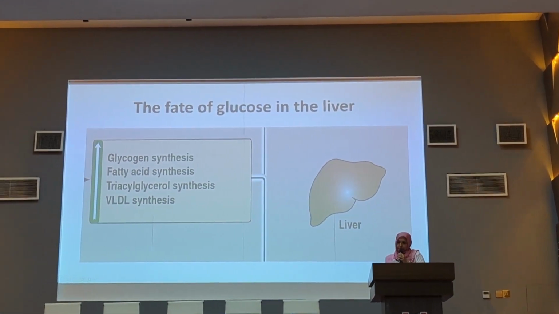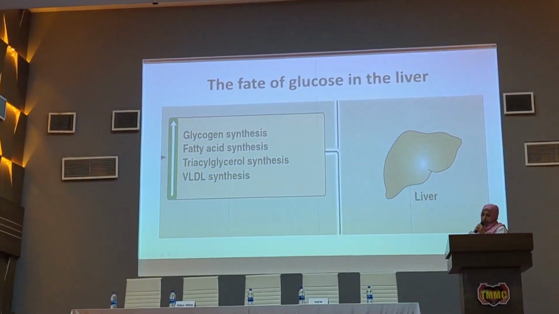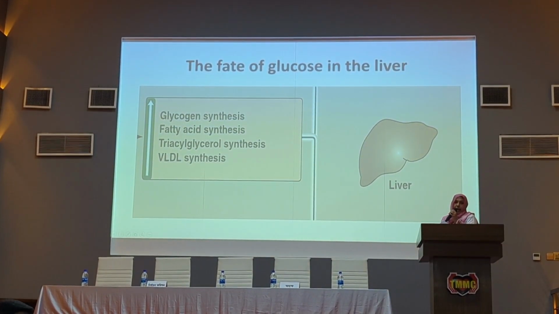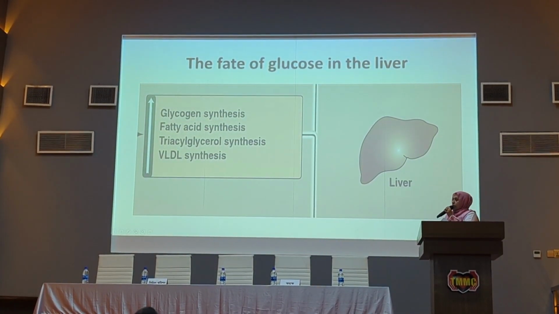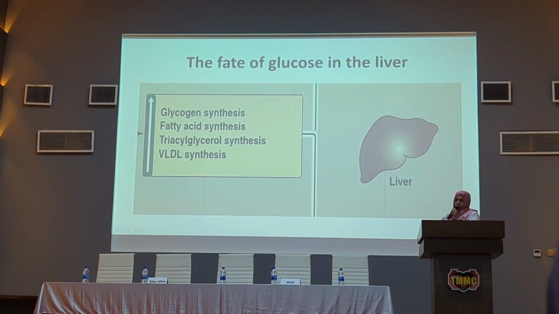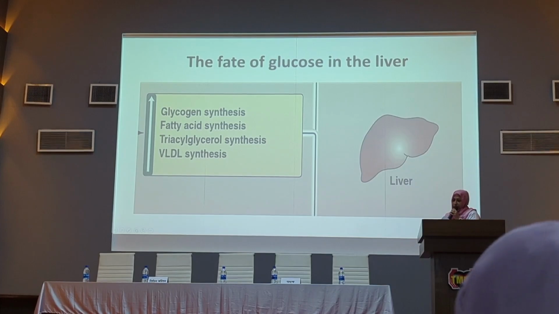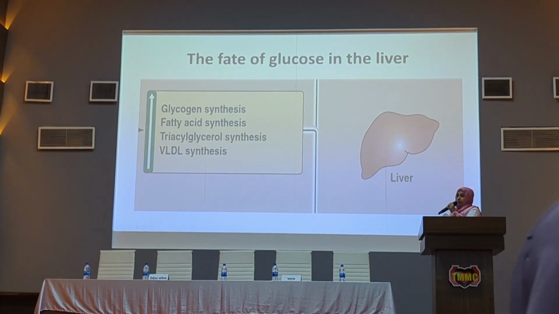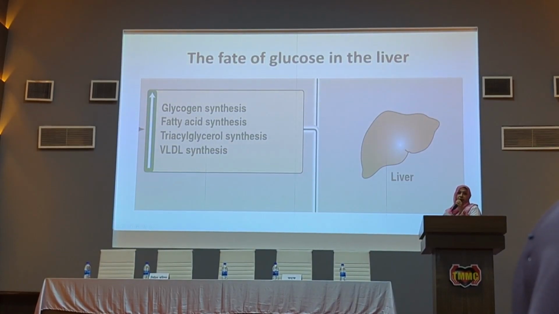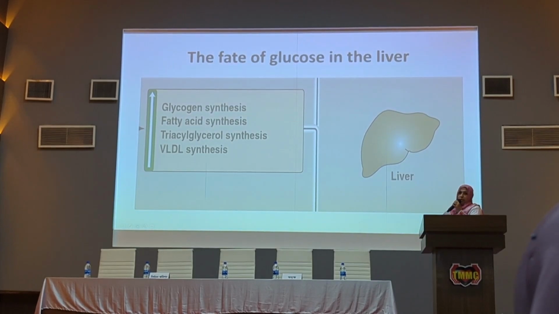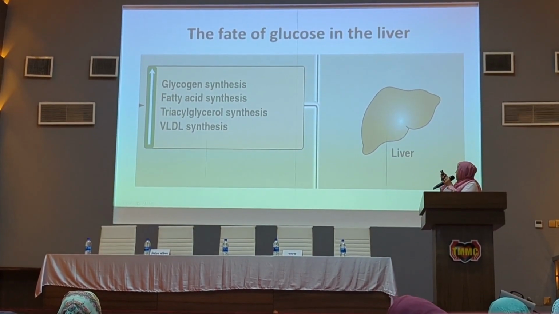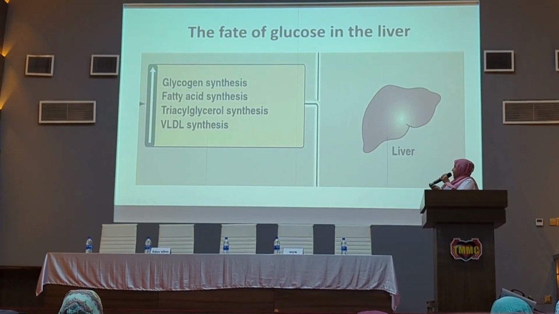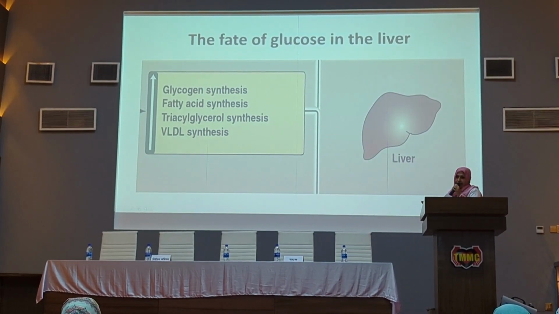Now, this is the fate of the glucose in the liver. Here, glucose is oxidized to meet the immediate energy needs of the liver, and excess glucose is stored in the liver as liver glycogen. Excess glucose is also converted to fatty acid and glycerol moiety that helps in the synthesis of fat in the form of triacylglycerol. This excess triacylglycerol is released in the blood in the form of very low density lipoprotein. That's why in this metabolic fate, glucose in the liver increases liver glycogen synthesis as well as fatty acid, triacylglycerol, and VLDL synthesis.